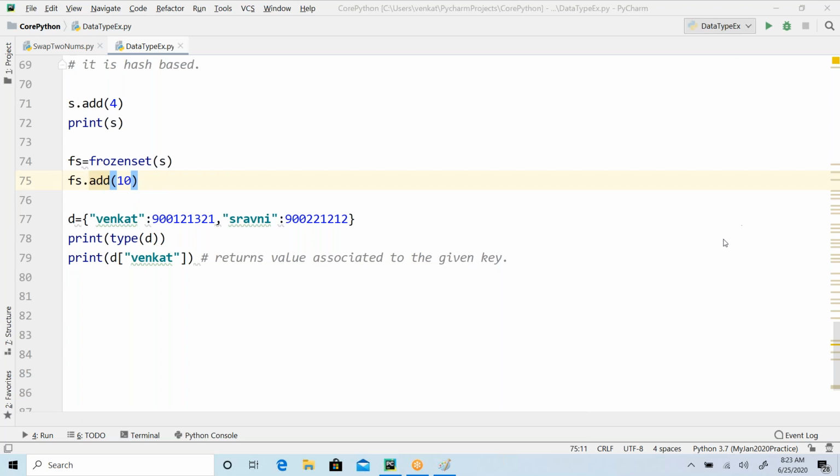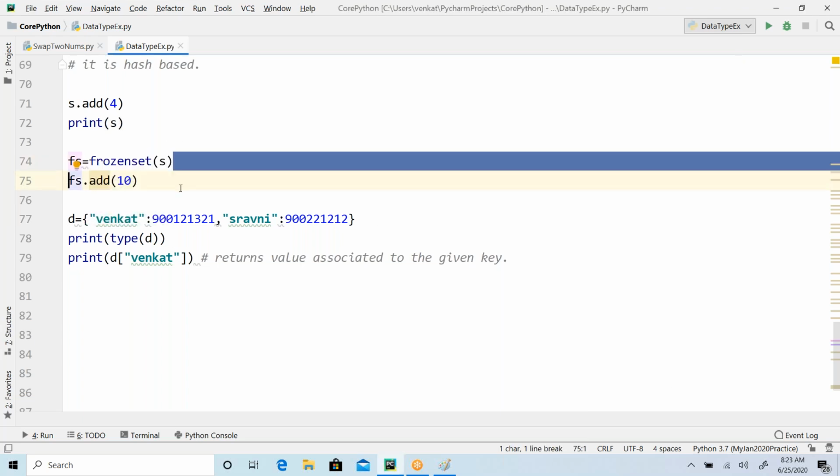Do you understand? The frozen set is something like frozen, and you cannot do any more updates to that. You cannot do deletions. You cannot do updations, additions, deletions. So you cannot play anymore with that. That's frozen set. Whenever you want to not allow any modifications to your data, then go with this frozen set.